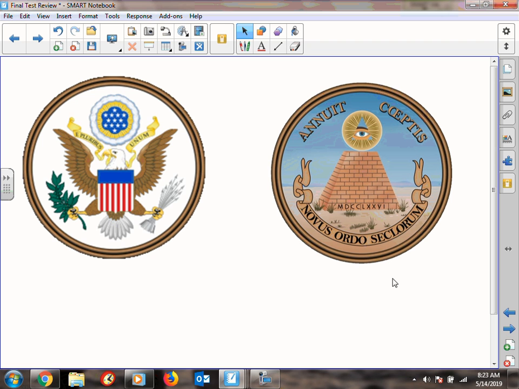This is New World Order. Remember, every brick here on this side stands for a citizen, and it's an unfinished seal because we're never done building our country. 1776 is across the bottom.